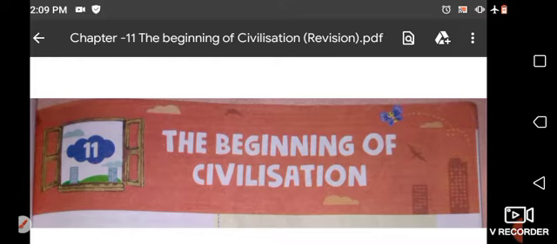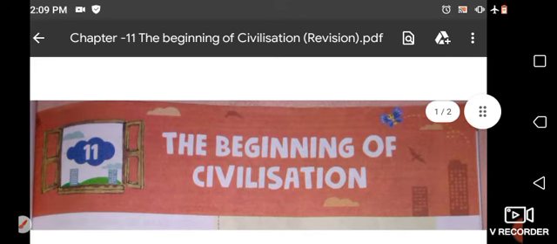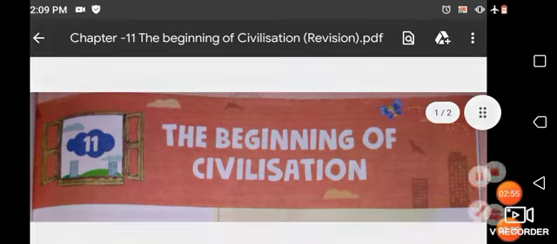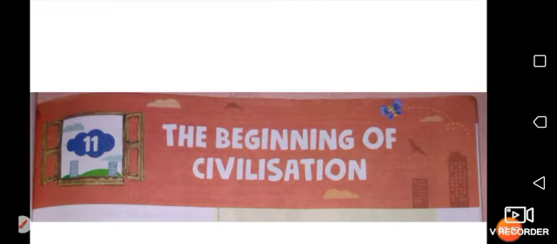In this chapter we will read about how civilization began. We have already read it, but now we are going to revise it. In this video we will just summarize this chapter and we will move on to the book exercises.